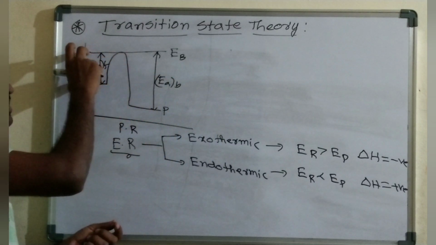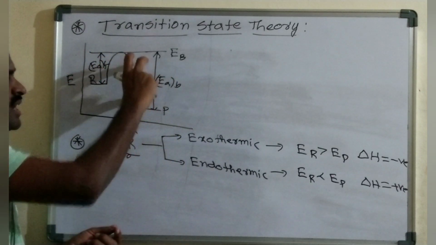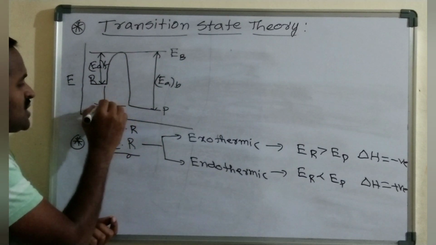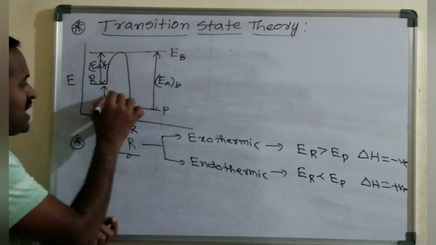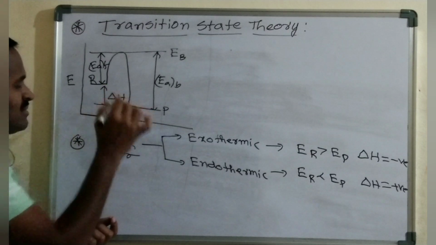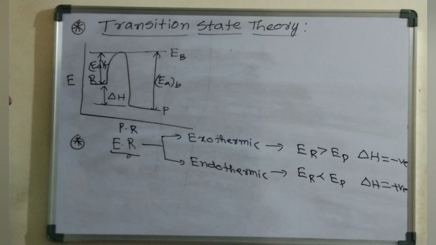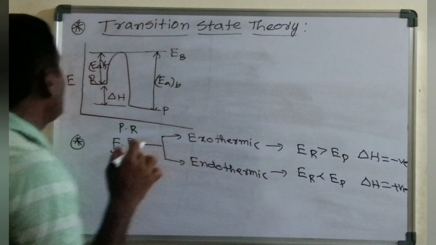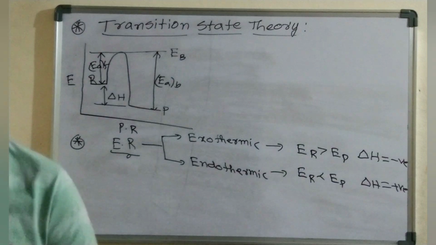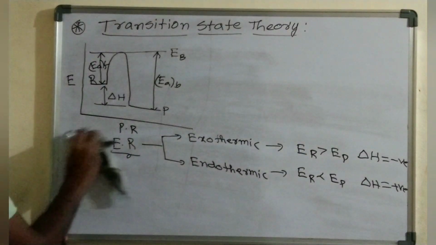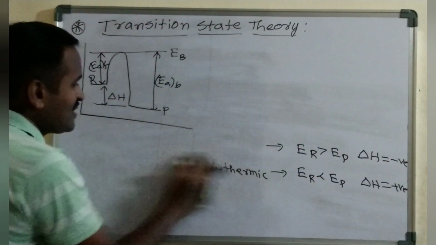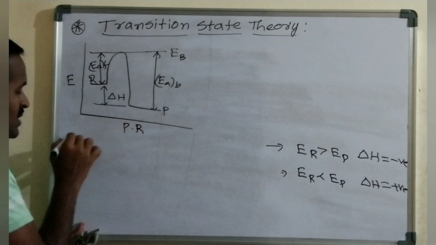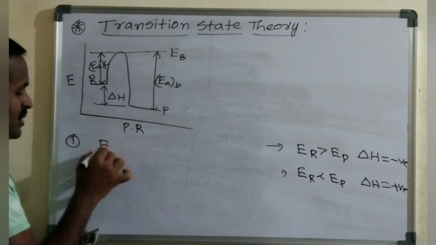This one is the activation energy for the forward reaction, and this is the activation energy for the backward reaction. The difference between these two is the enthalpy of the reaction, which can be represented by the symbol delta H. Okay, and this is for the exothermic reaction, right?